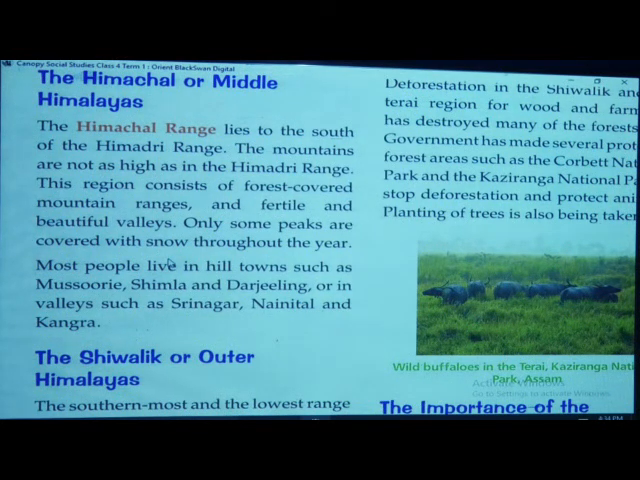Some peaks have snow which does not melt throughout the year. We have studied that also. What are the hill towns in Himachal? We have Mussoorie, Shimla, Darjeeling. What are the valleys? The valleys are Srinagar, Nainital and Kangra.